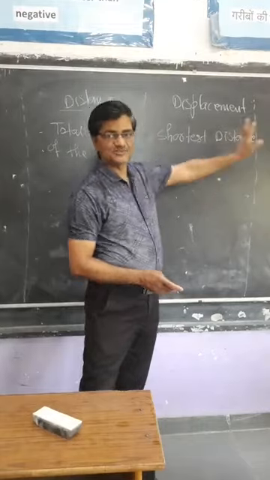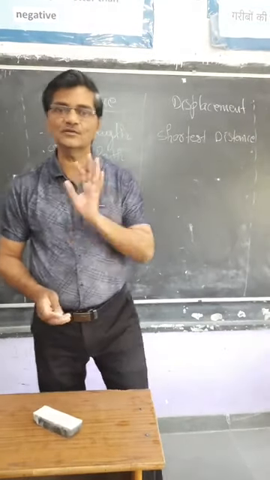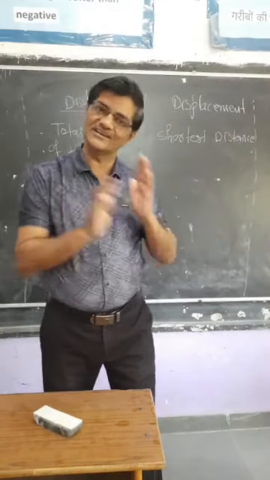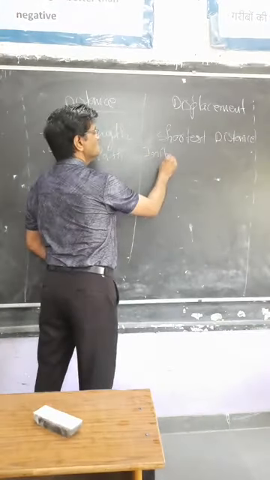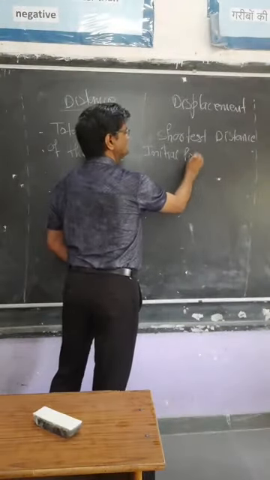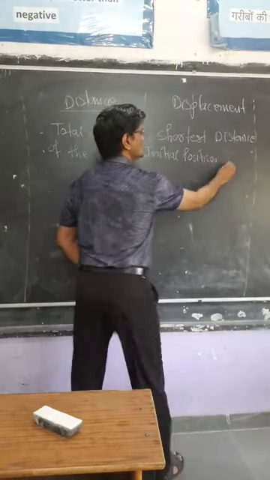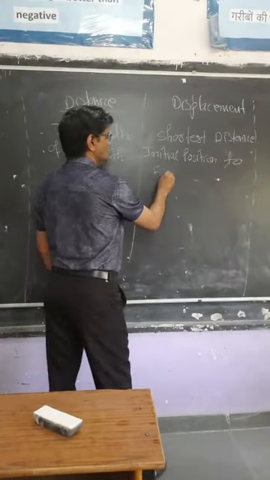The shortest distance between initial and final position is termed displacement, and it is a vector quantity, which always has direction from initial position to final position.